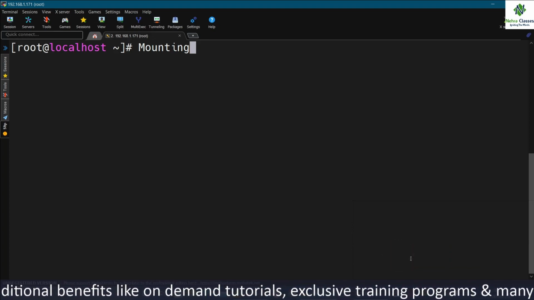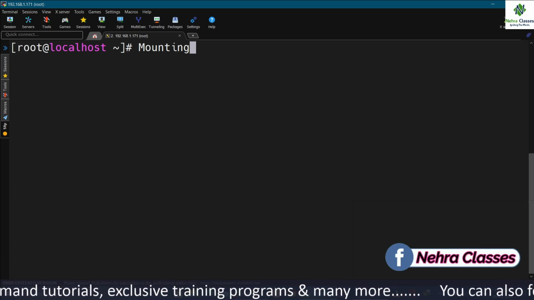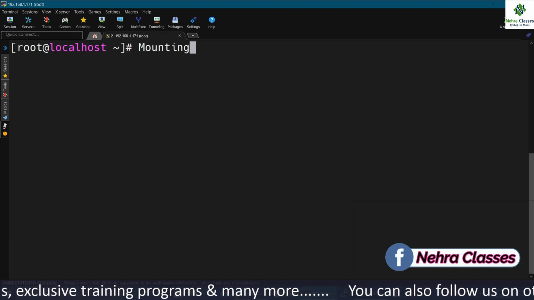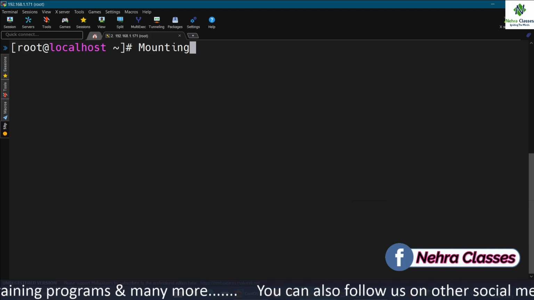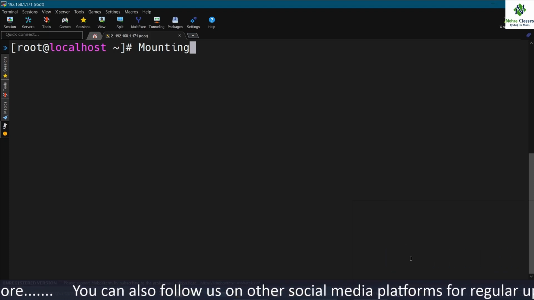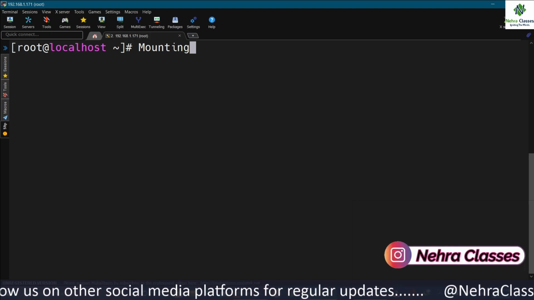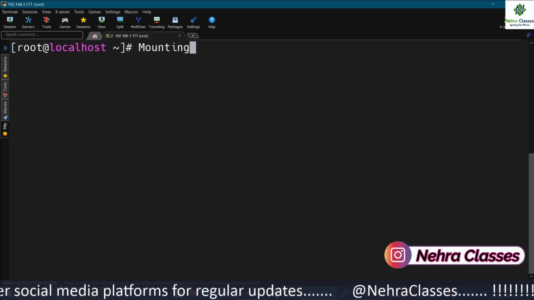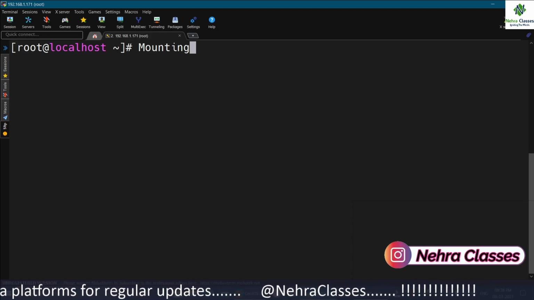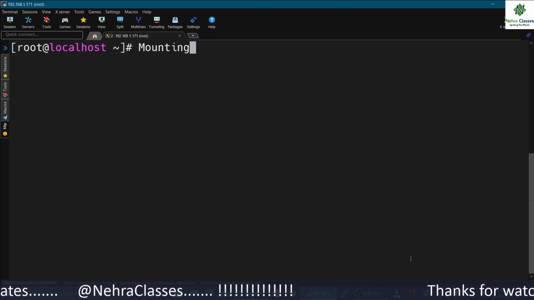On all Unix systems, every file and every directory is part of one big file tree. To access a file, you need to know the full path from the root directory. When adding a file system to your computer, you need to make it available somewhere in the file tree, and the directory where you make a file system available is called the mount point.